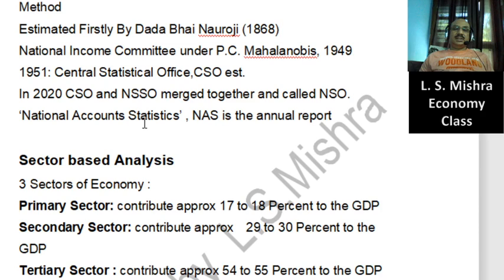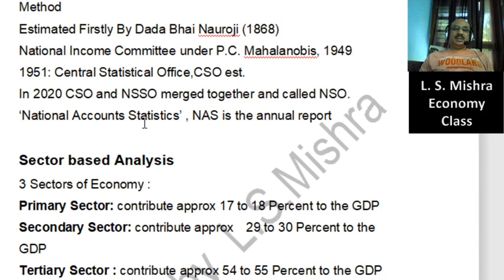These kinds of sectoral analysis are based upon the nature of production. Just consider them one by one, because this area is very important for the examination, for both prelims and mains. Primary sector is that sector that produces raw material.